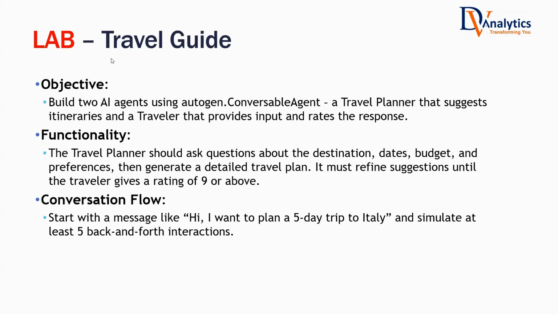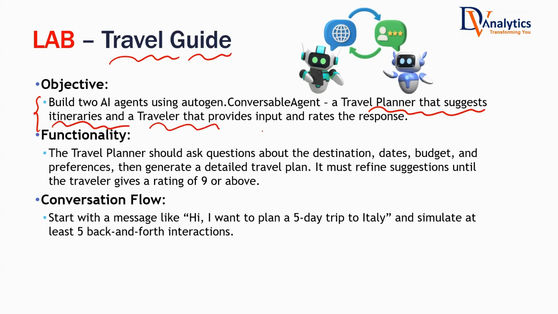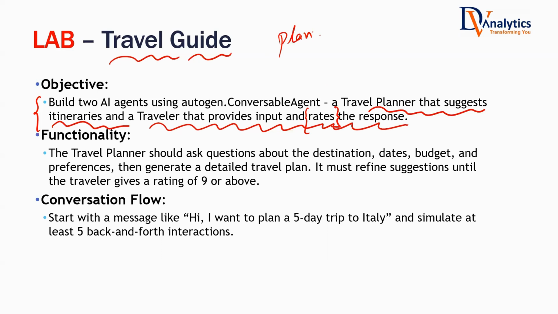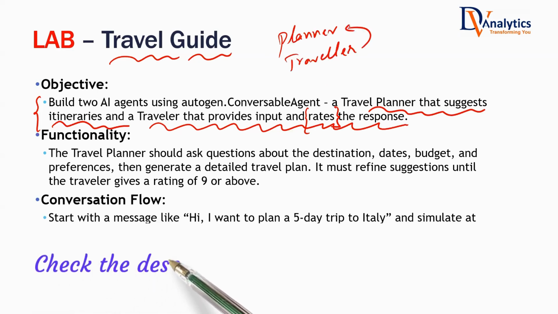Let's get into a case study. I want to create a travel guide by using these two conversable agents. The objective is to build two AI agents using Autogen, two conversable agents. One of them will be a travel planner that suggests itineraries, and another one is a traveler that provides the input, rates, and response. Rates means the rating given to the travel plan from the first agent. The first agent is a planner, the other one is a traveler, and the traveler will try to rate whatever plan was given by the planner.